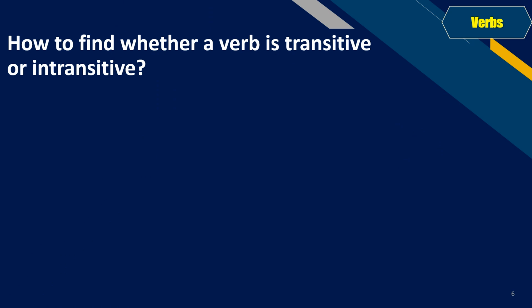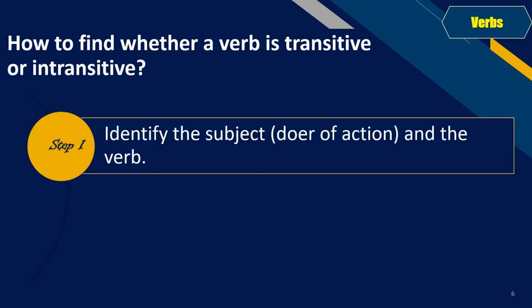Now let us just summarize what we have learned till now in this video. We have learned how to find whether a verb is transitive or intransitive. You just need to follow two simple steps and you will be able to identify the verb. Step number 1. Just identify the subject, that is the doer of action, and the action in the sentence, that is the verb.